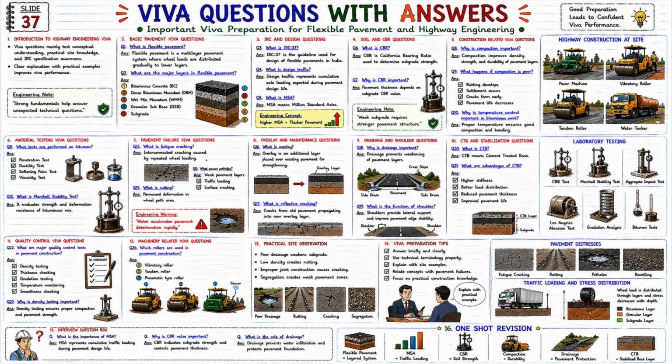2. Basic pavement Viva questions. Q1. What is flexible pavement? Answer. Flexible pavement is a multi-layer pavement system where wheel loads are gradually distributed to lower layers. Now look at the pavement layer diagram on the right side. Typical pavement layers are: 1. Bituminous concrete, 2. Dense bituminous macadam, 3. Wet mix macadam, 4. Granular sub-base, 5. Subgrade.